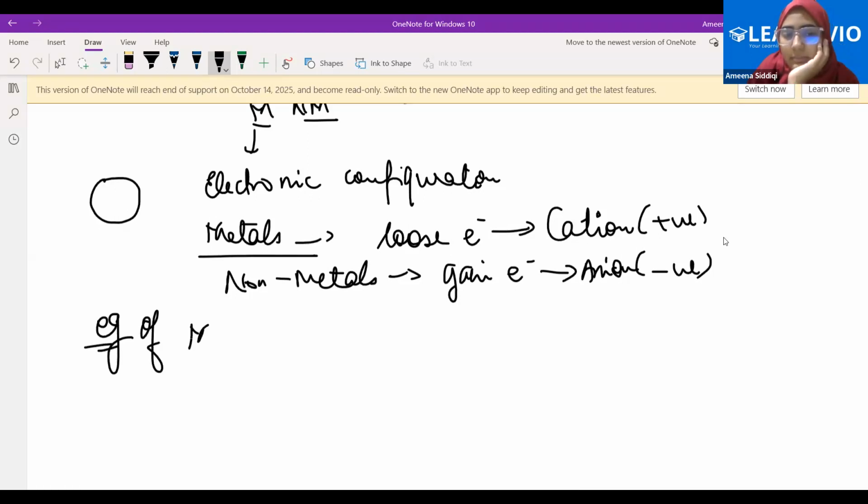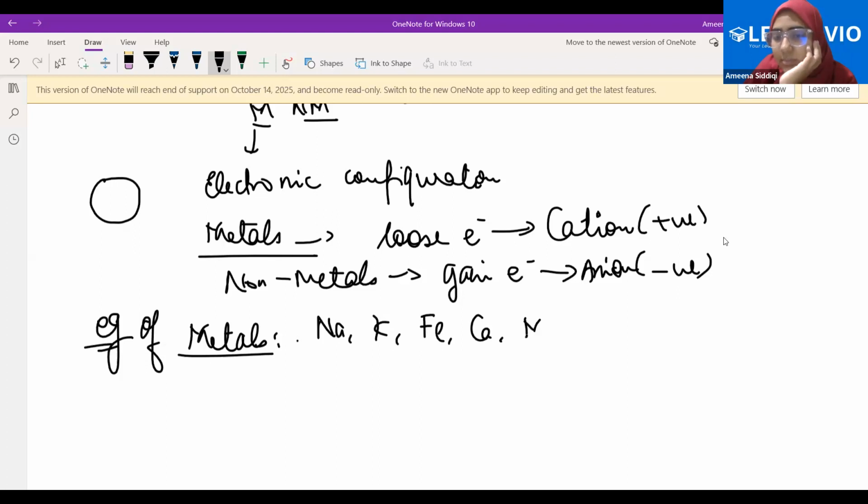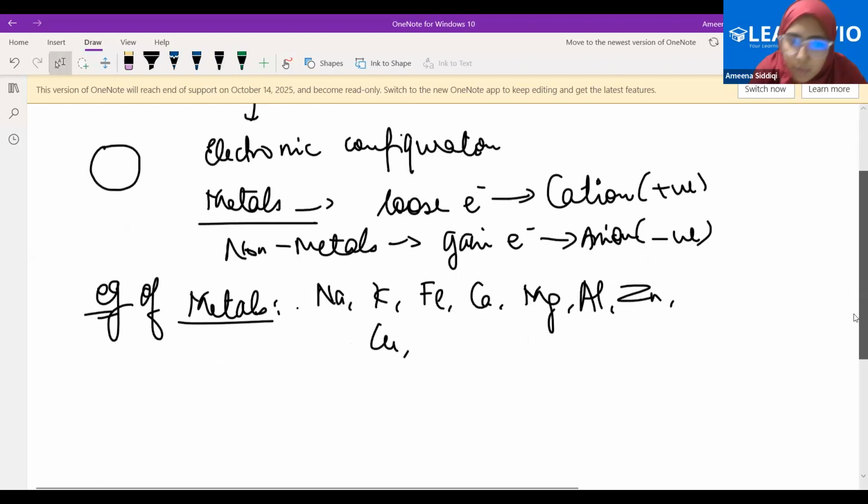Examples of metals: ferrous, iron, sodium, potassium, iron, calcium, magnesium, aluminium, zinc, copper. Yes, all of these are metals. Gold, silver, platinum, all of these are metals. Although they are very inert, almost unreactive, they are metals, right? Now come to the non-metals. What are some of the examples of non-metals?